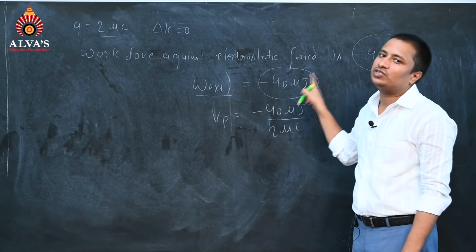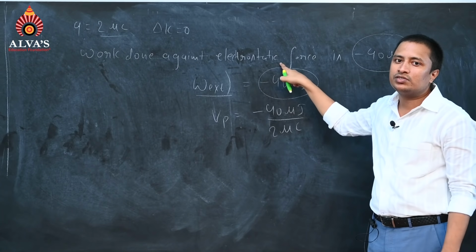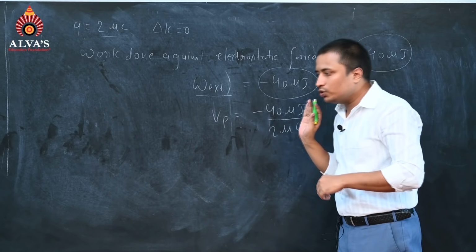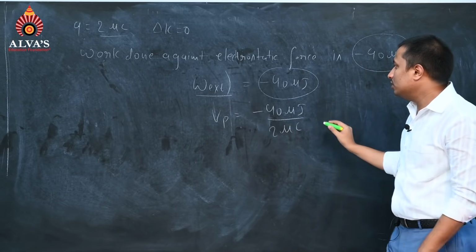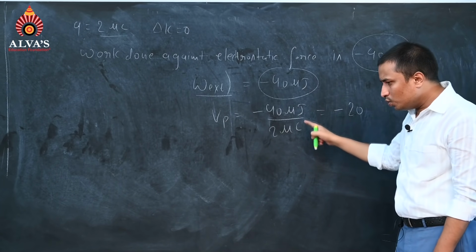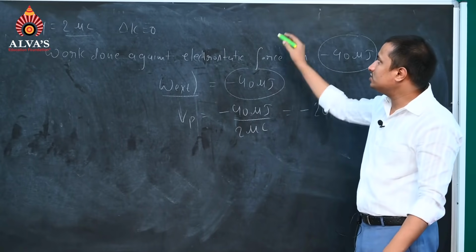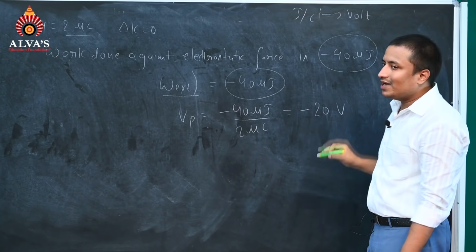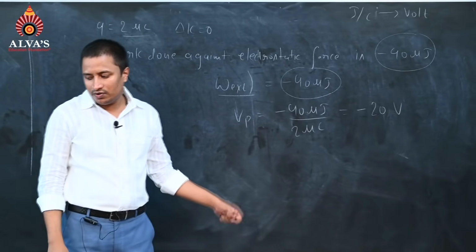This is work done by external agent. They have written work done against electrostatic force, so the work is done by the external agent. You are the external agent and you are pushing it. This will be equal to minus 20 joule per coulomb, that is volts. Just now we discussed that joule per coulomb is volt, the SI unit of electrostatic potential. This is our first question.